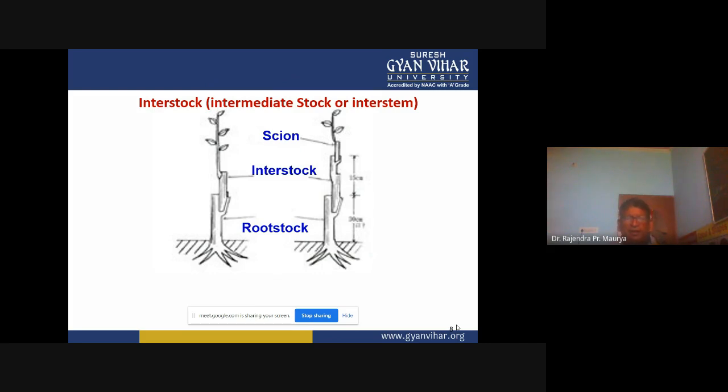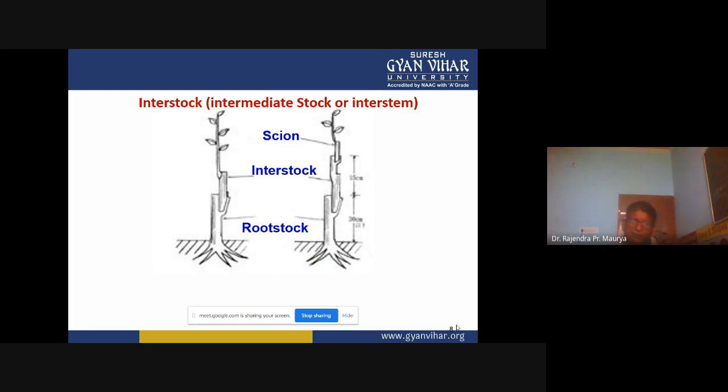After that, as I told you, the scion is not compatible with that. Then we have to select a plant species that is compatible with the rootstock as well as the scion. So we take a third part, that is the interstock. First we do grafting on the rootstock.